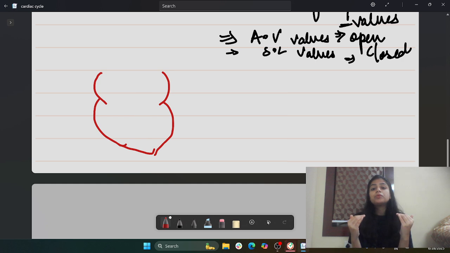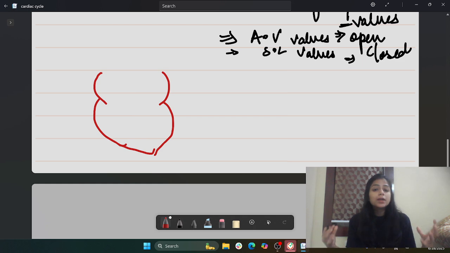Why? To prevent the backflow of blood from the ventricle into the atria. This will happen when the ventricle begins its contraction. The ventricle pressure will increase, so first we need to close down the AV valves.